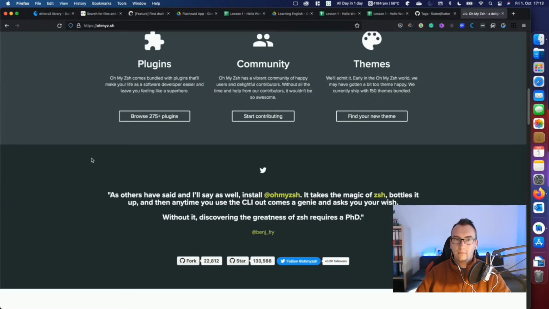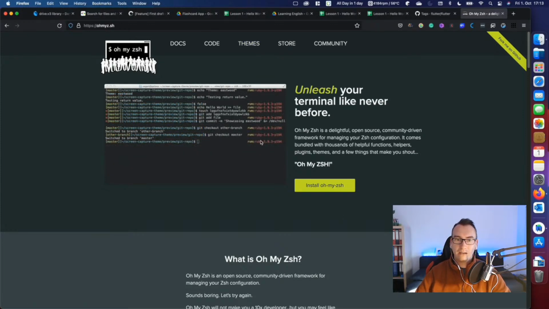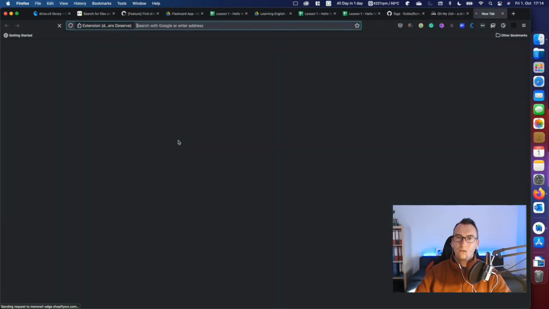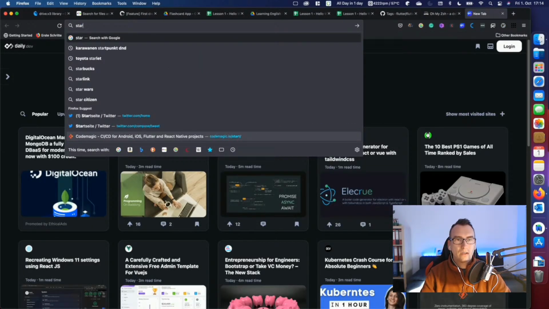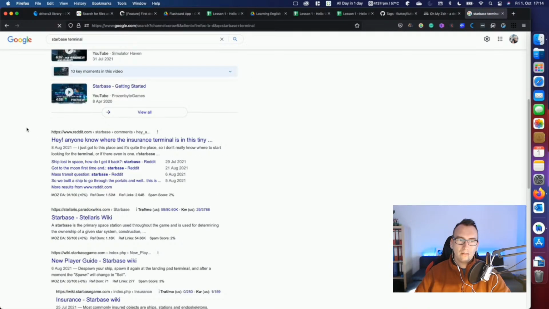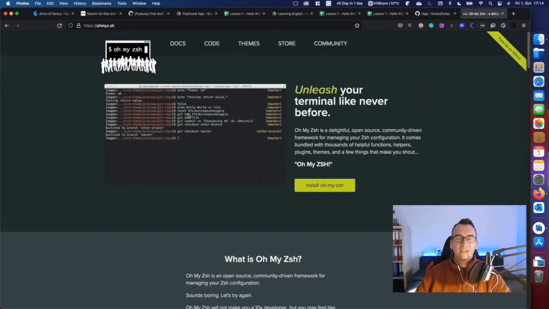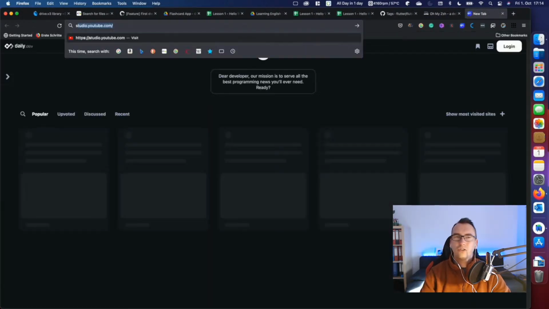There is a Flutter plugin and themes, and it's crazy. Really, I can highly recommend it, especially if you also use the Starship terminal. Do I have the name? Starbase terminal? Starship terminal? I'm not sure anymore. There is a terminal called Starship.